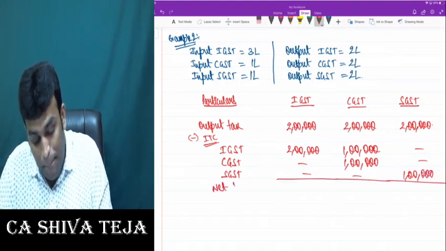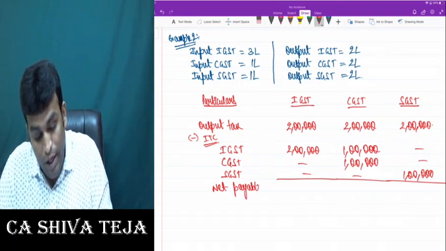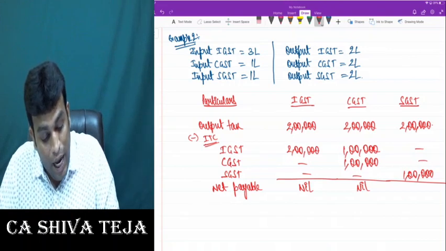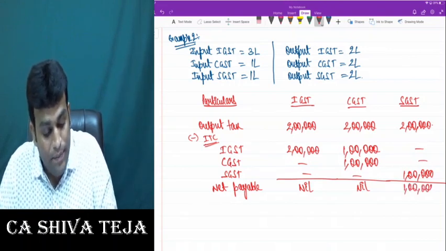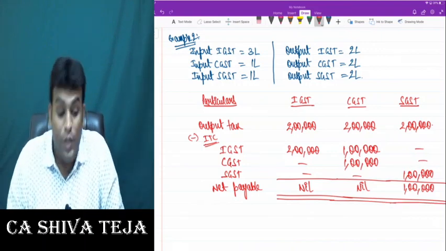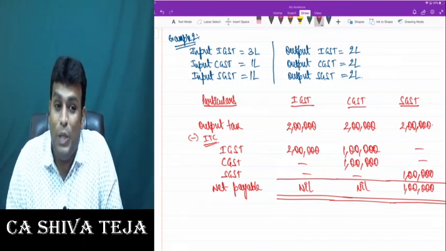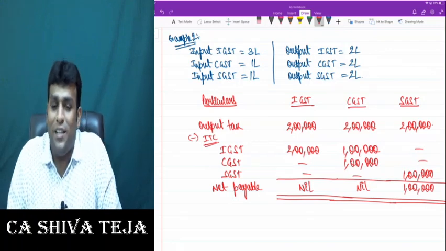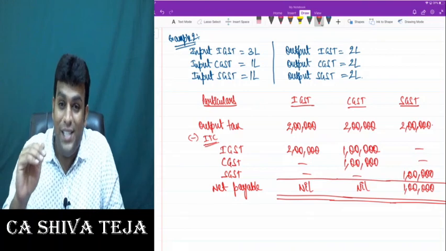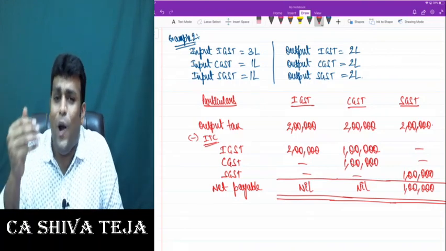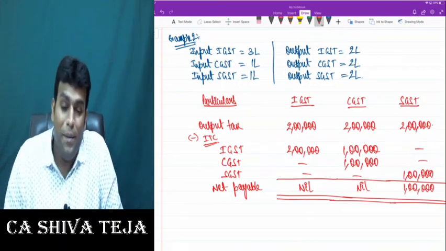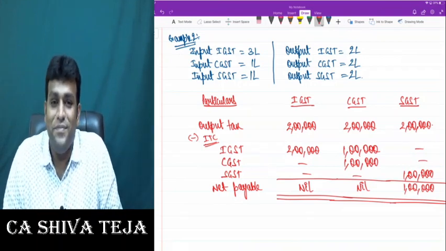And my net payable will be IGST nil, CGST also nil, and SGST will be 1 lakh. And please understand that what is payable will also depend upon how we utilize our input tax credits. Because we all know that IGST credit, first we'll use it for IGST, then for CGST or SGST in any order or any manner. That fundamental point, you should get clarity of thought.